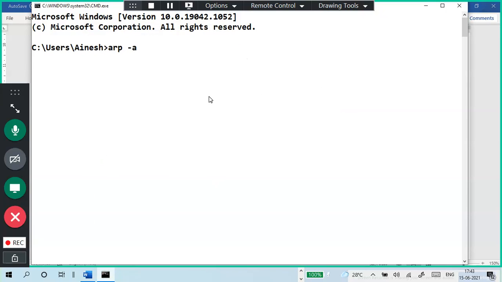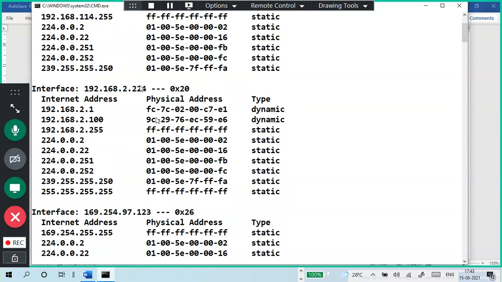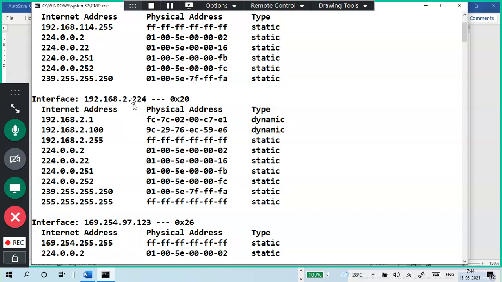Okay, enter. This is my device. I have a lot of virtual adapters, but this is originally my Wi-Fi adapter. This is my router IP address, and this is my IP address. I always communicate with my router IP address, so it is showing a MAC address. This is some 100.2 system, and this is that machine's MAC address.